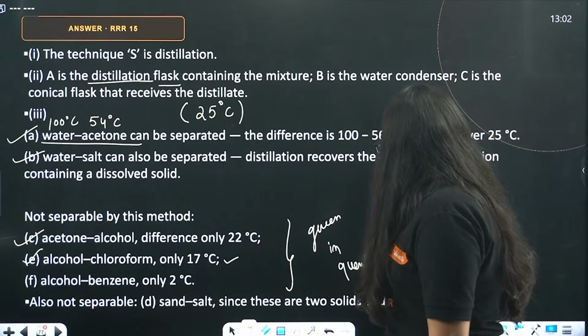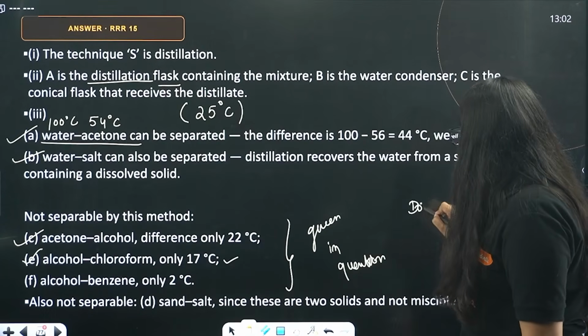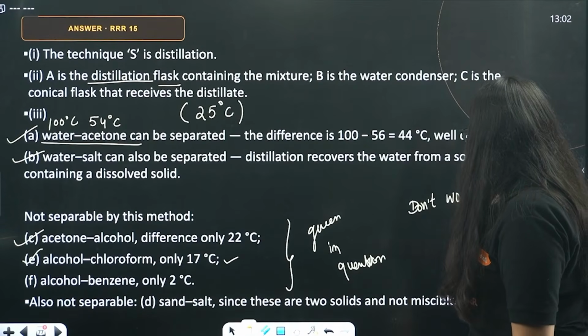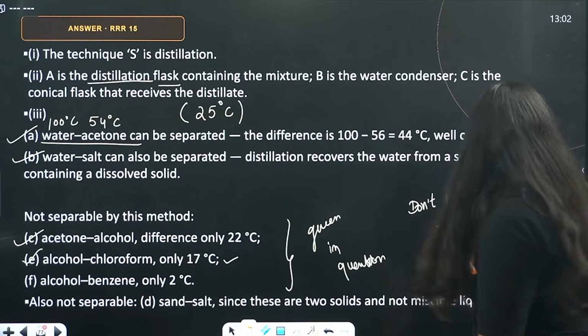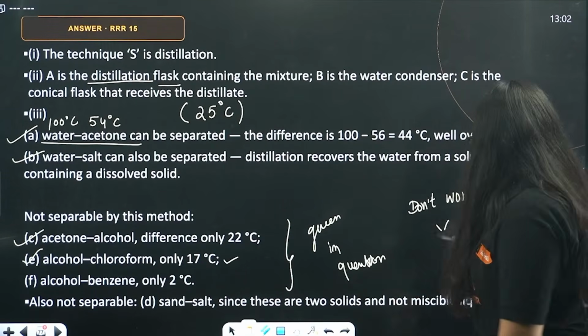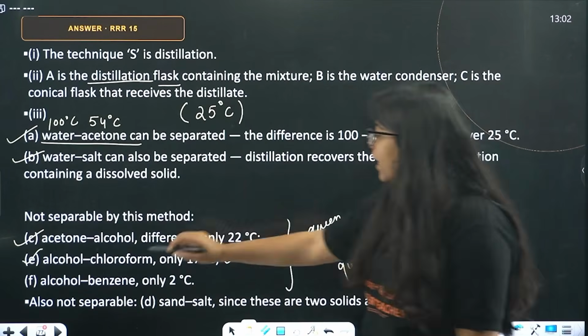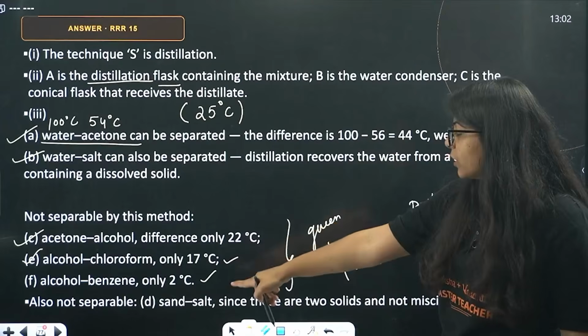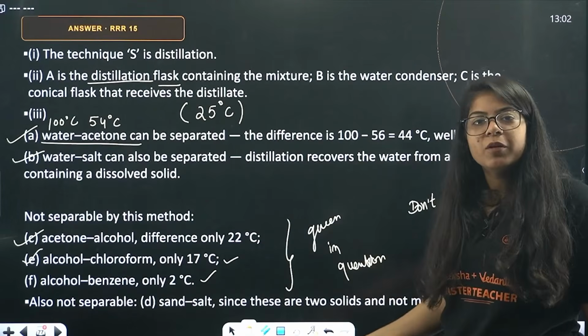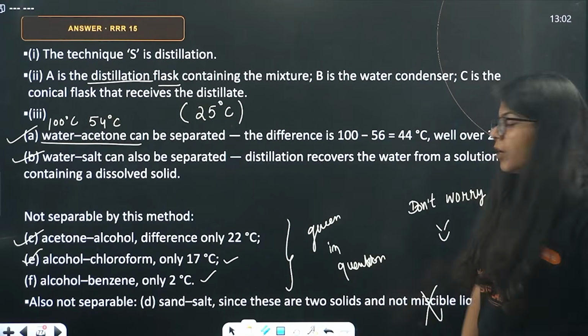Don't worry. Let me write it in the PDF as well, because otherwise you will come and say, ma'am, you didn't tell us that. Okay, let me make a smiley face. Alcohol and benzene differ by only 2 degrees Celsius, so they won't be separated. Also, one more: sand and salt. Both do not evaporate, so they won't be able to separate.